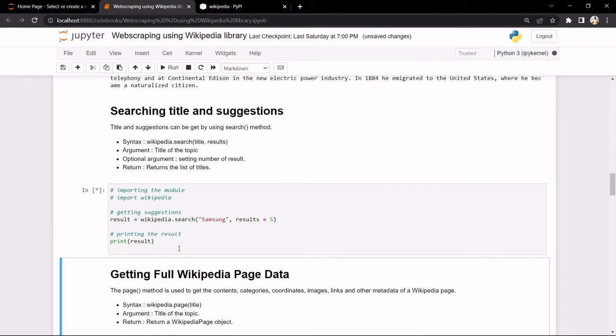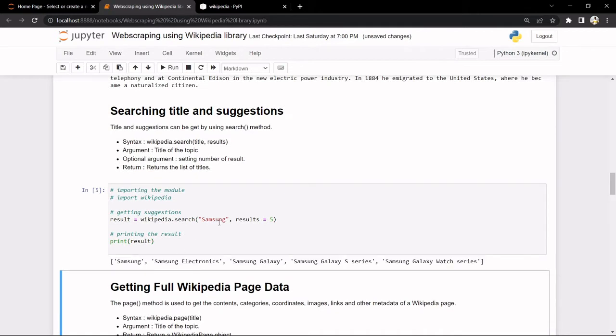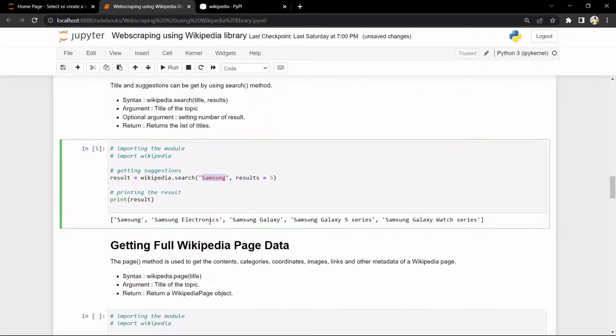So let's run it. Here I have given the title as Samsung. It will give me results in list format because we have results at 5: Samsung, Samsung Electronics, Samsung Galaxy, Samsung Galaxy S series, Samsung Galaxy Watch series. So these are all the suggestions related to the Samsung title.